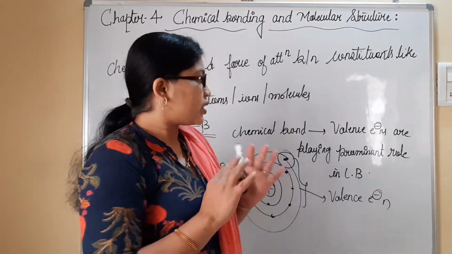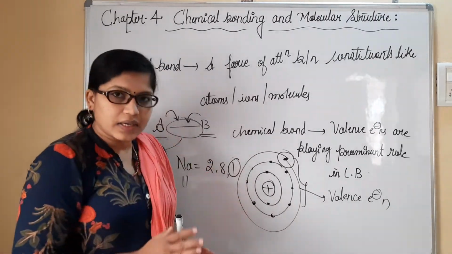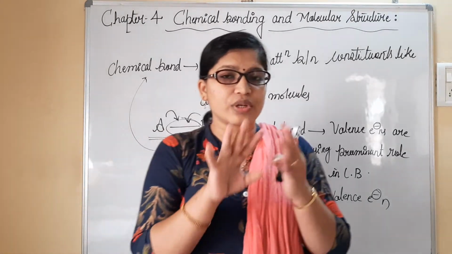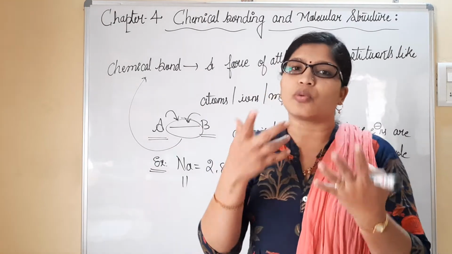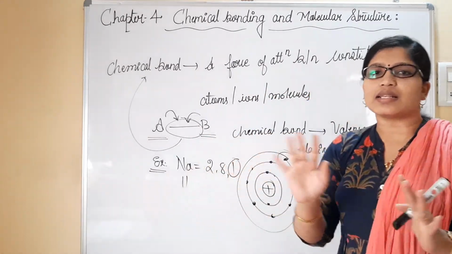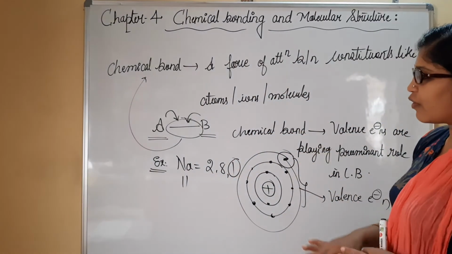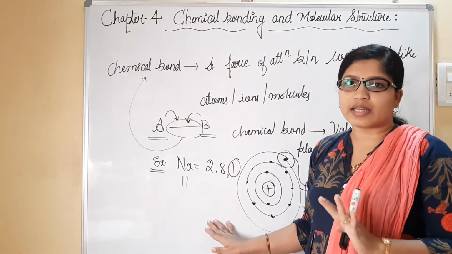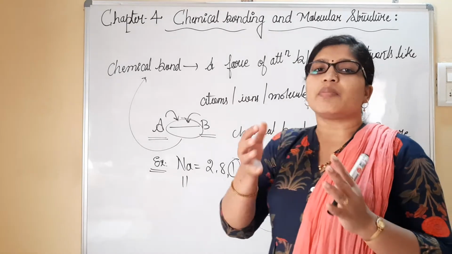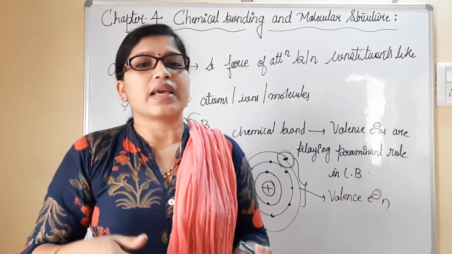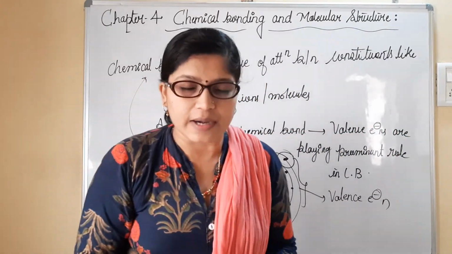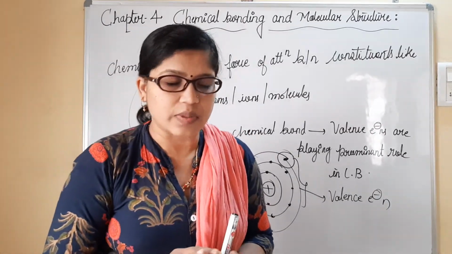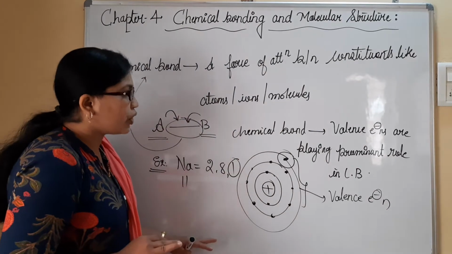So now we are supposed to understand, in an introductory part, that chemical bond is a kind of force of attraction between ions, atoms or molecules, or we can generally say constituents. Next, generally valence electrons take part in a chemical bond because they can be easily taken away and easily shared with another atom, due to which bonding takes place. So this is all about the introductory part.